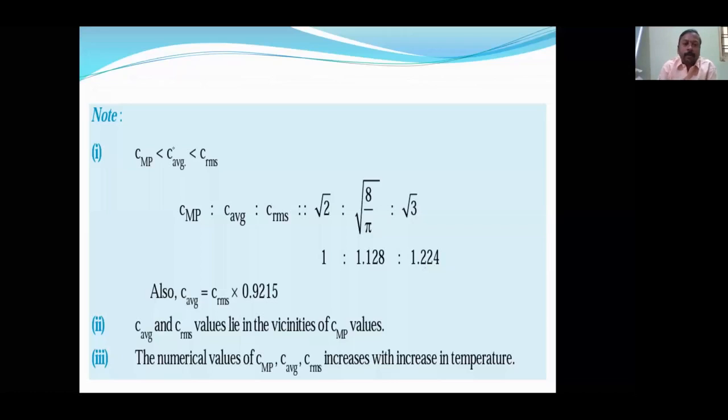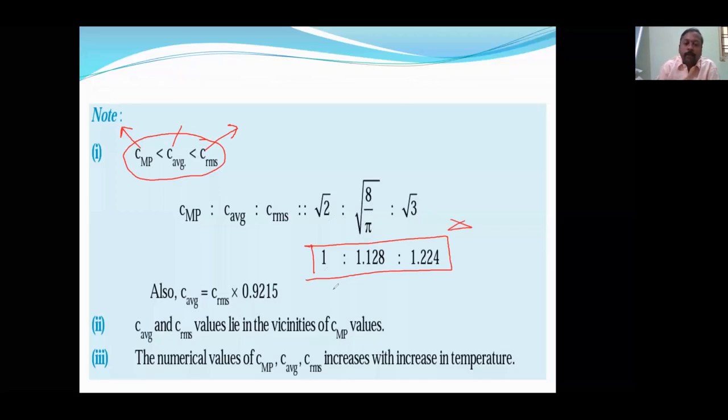Now if you find all three velocities for the same gas, the highest value you will find is in the RMS, and the lowest value is in the most probable speed. The average will be in between. So the question was about this graph only. Understood? So you can use this as a conversion factor.